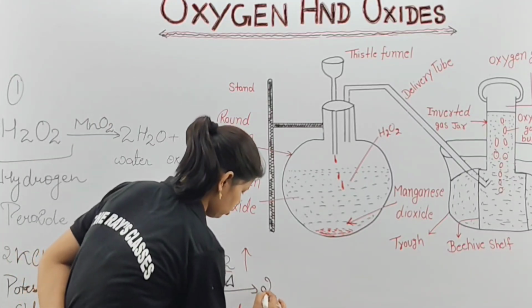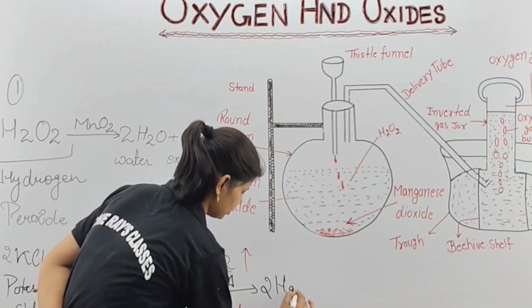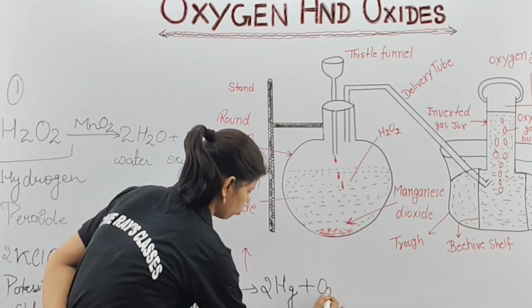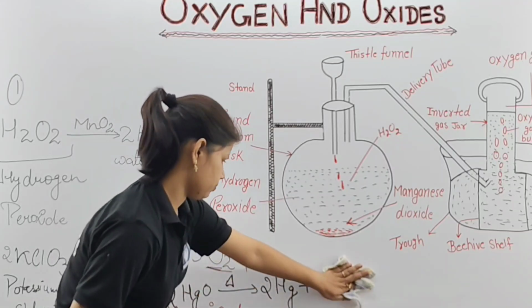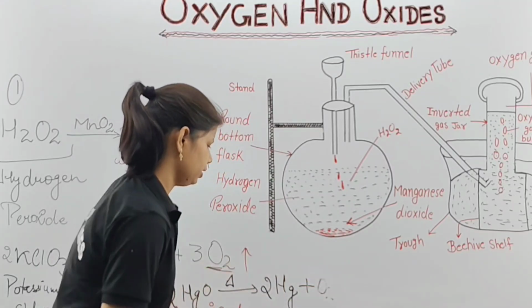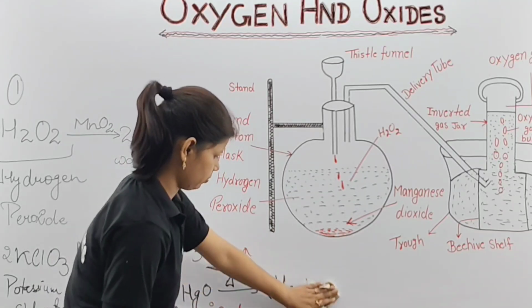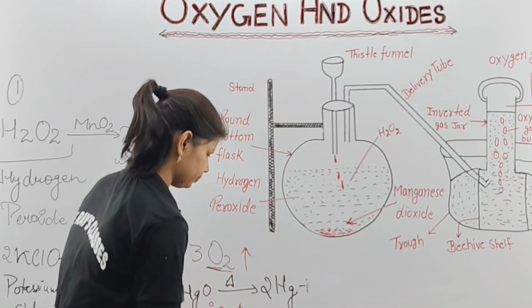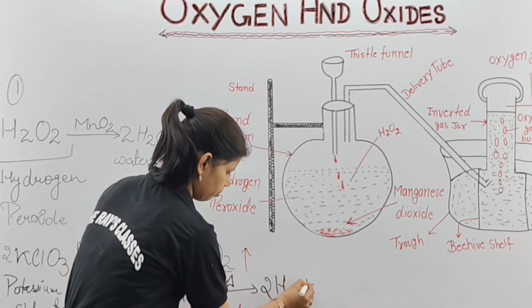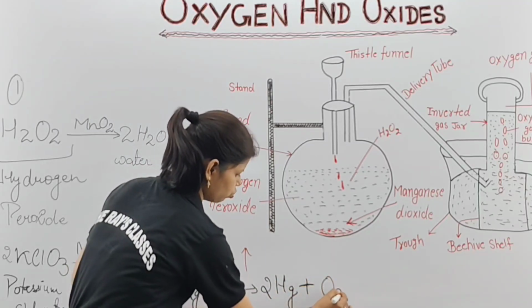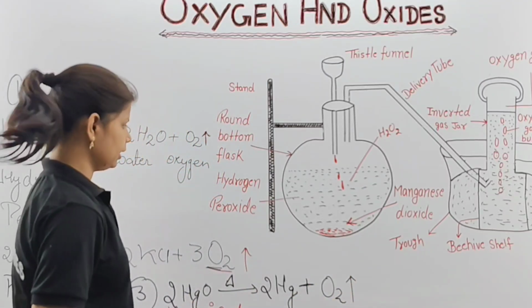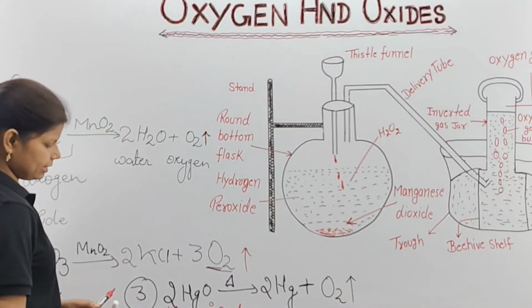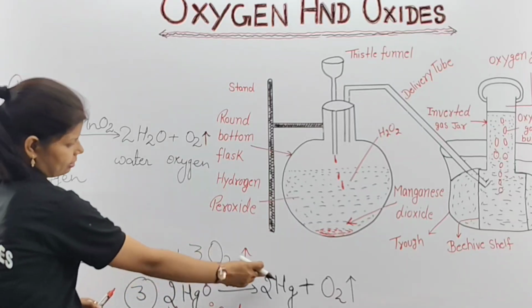We will get 2Hg plus O2, in which order? In increasing order. Here also you will write. Clear? Plus O2 in increasing order. That means you can see in all the cases this oxygen gas is released.